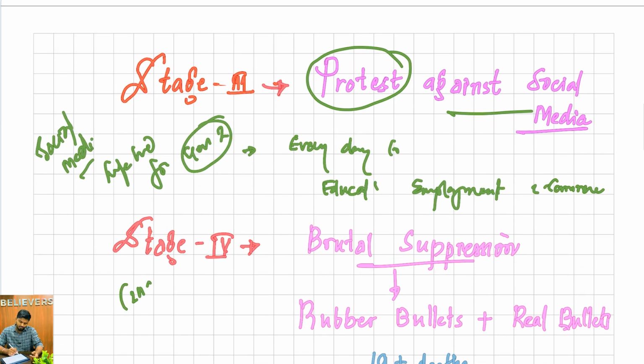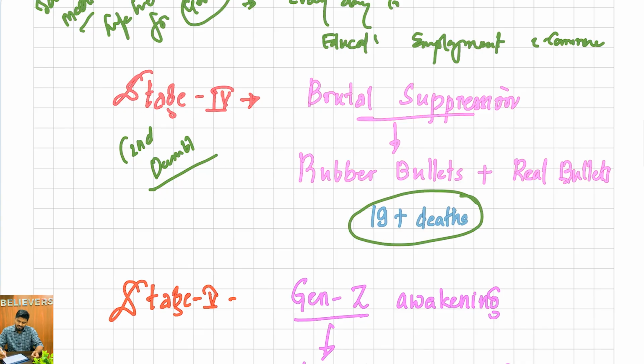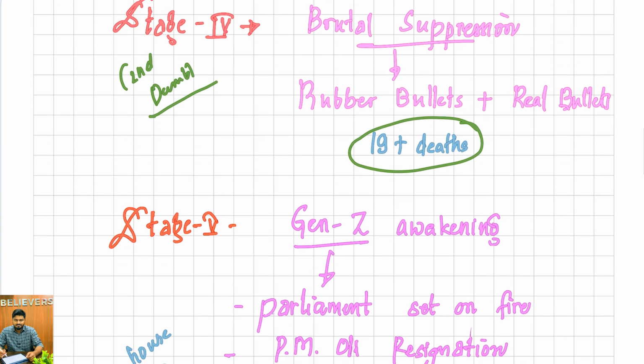The second dumb move from the government of Nepal was brutal suppression. The government ordered the use of rubber bullets, water cannons, and tear gas to suppress the protest. But in the heat of the moment, instead of rubber bullets, real bullets were fired, which ultimately led to more than 19 deaths.